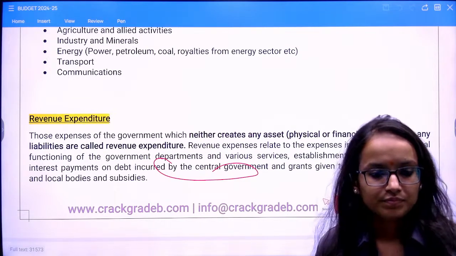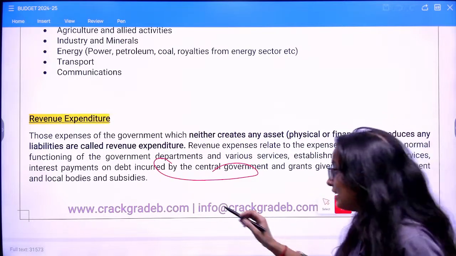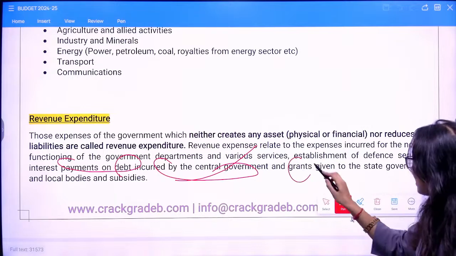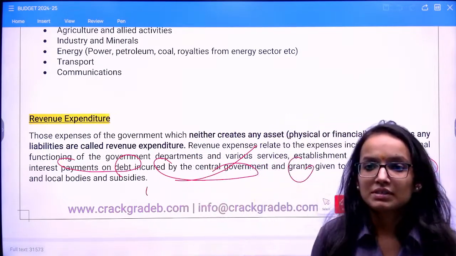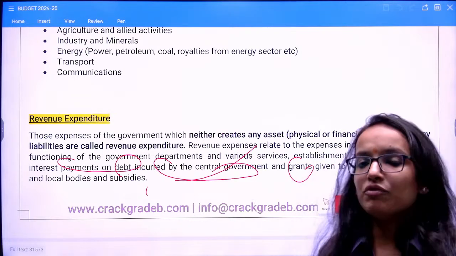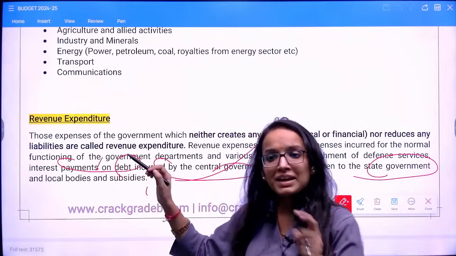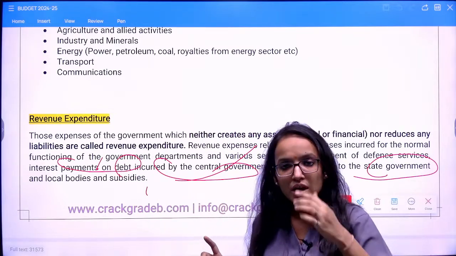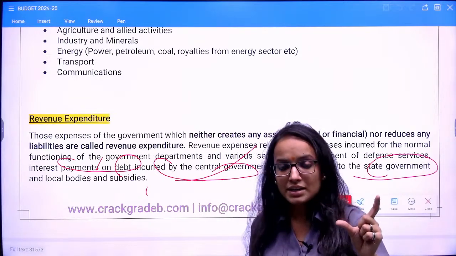Remember, this is not repayment of loan. This is only interest payment on debt incurred by the central government, and grants given to the state governments and local bodies, and subsidies. Have you understood this, everyone? Interest payment is again not loan repayment, because it is not changing your asset liability condition.